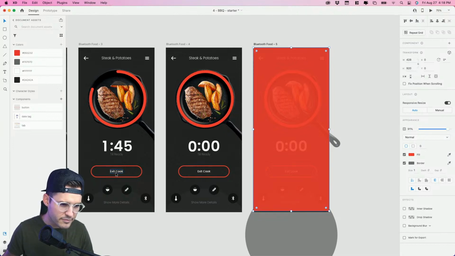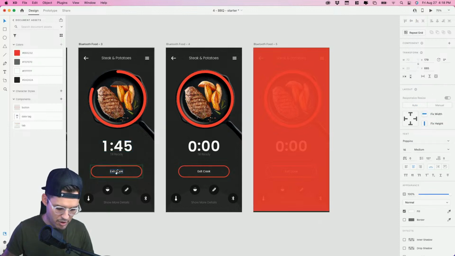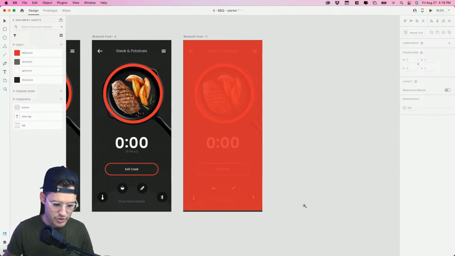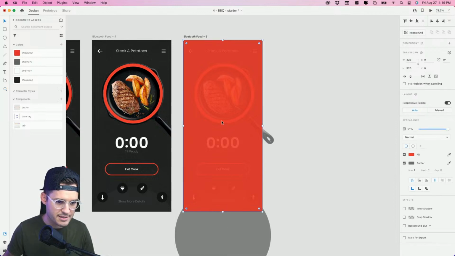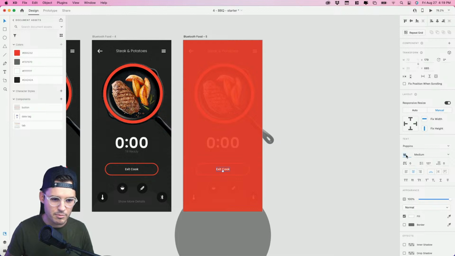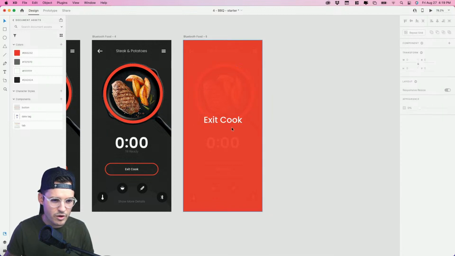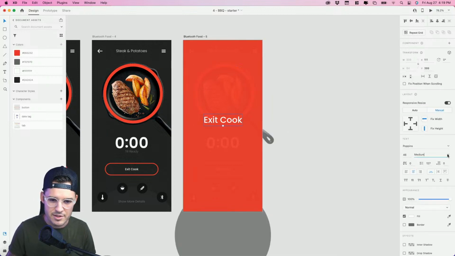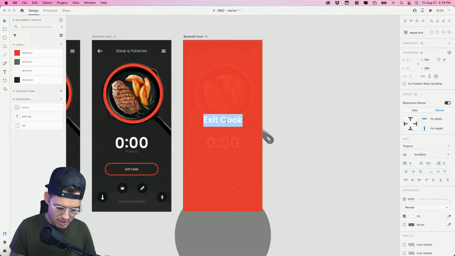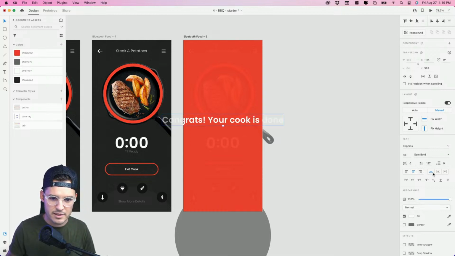Something like that, okay? Let's grab a little bit of typography here, and let's come over to our new victory status thing here, and let's bring up the size of the text, okay? So we care about transparency here. Like, we're gonna wanna make sure that it's not too visible, right? We still want our text to be the thing that really stands out. So let's do something nice and bold. Okay, congratulations, congrats, like that. Your cook is done. Okay, let's make this just, yes, beautiful.